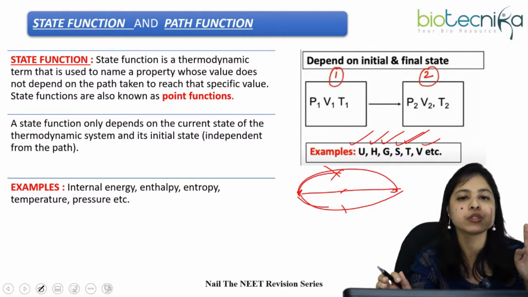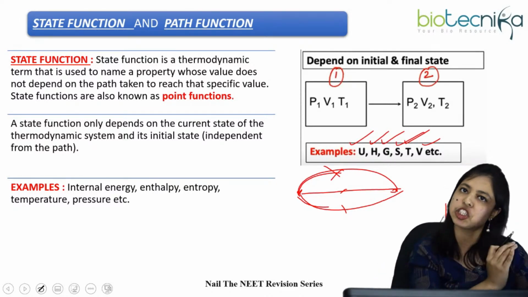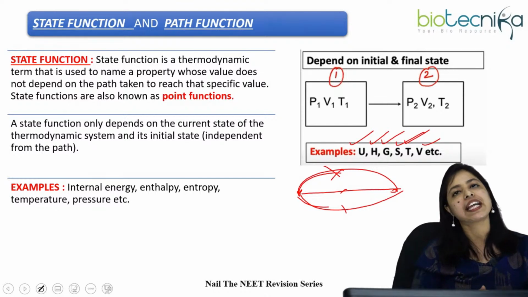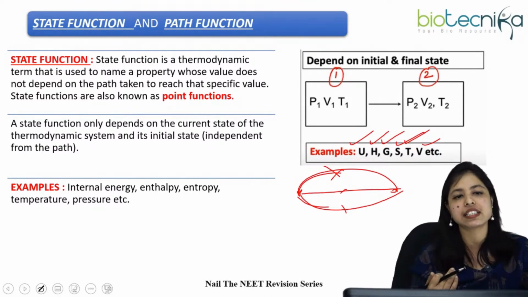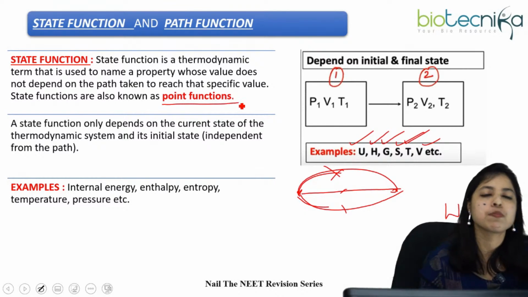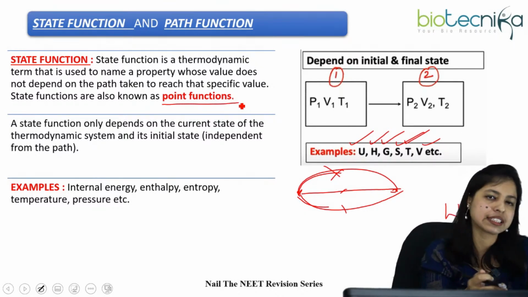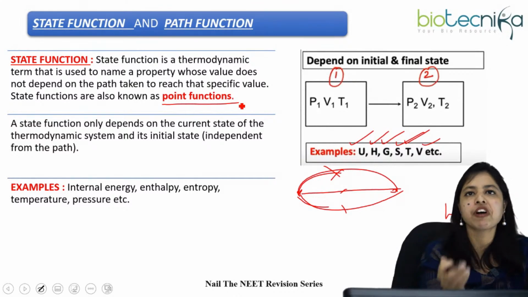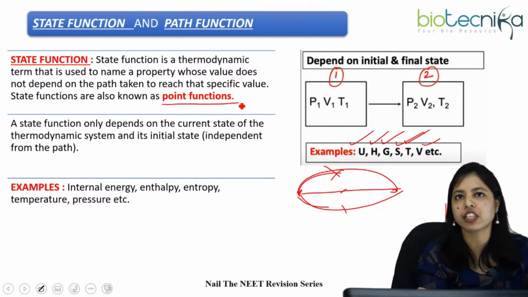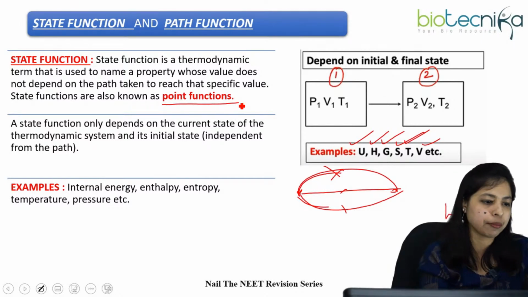Remember, everyone? That's why a state function is mainly dependent on two states, the initial and the final state. So we can say that a state function is a point function. Another name is point function. If you are asked about a point function in your exam, instead of state function, please don't be confused. It is nothing but the state function. Okay, clear everyone?